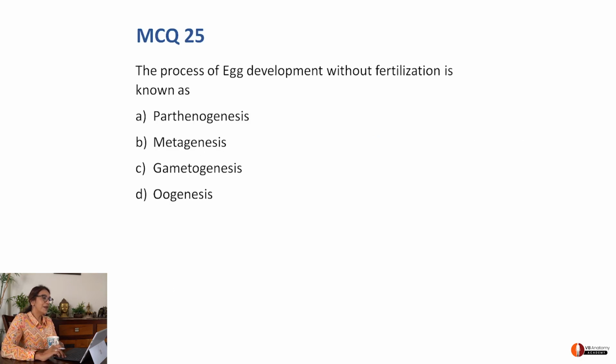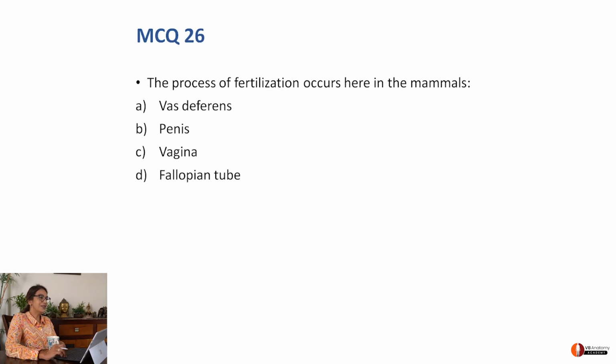The process of egg development without fertilization. Now, these are some MCQs which are asked by different examinations. So they use words like egg. You have to be mentally prepared that they can use this instead of using the word secondary oocyte, which is more medically correct. So when an egg development occurs without fertilization, it's called parthenogenesis. I think this was taught to you in your school years. Yes, it's the answer.